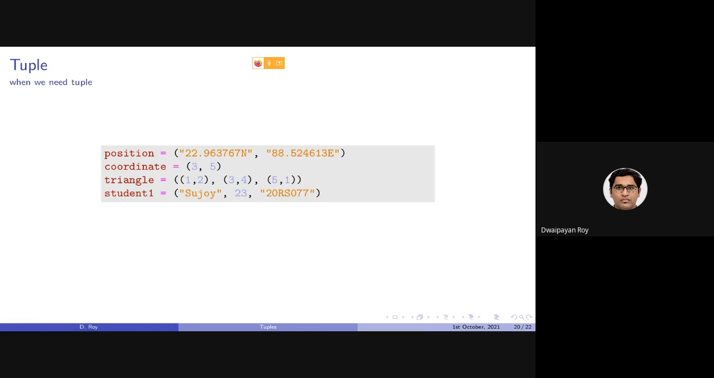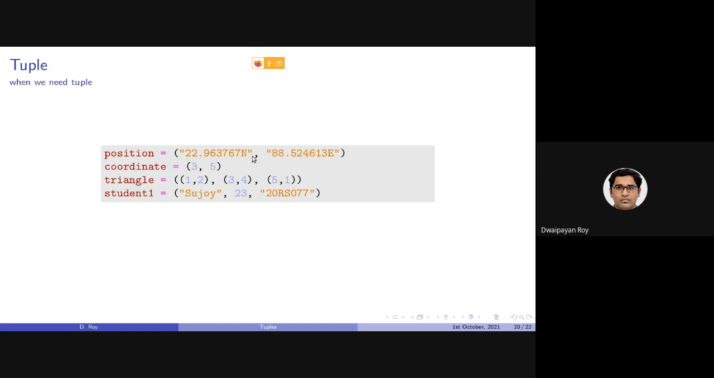Now the obvious question: when should we use a tuple? The answer is we should be using a tuple when we want to store an ordered set of elements such that they will not be changing over time, or they will be remaining the same throughout the execution of the code. For example, if I want to store the location of a position, I know that the latitude and longitude of a place will never be changing, right? In those cases, we should be using a tuple.